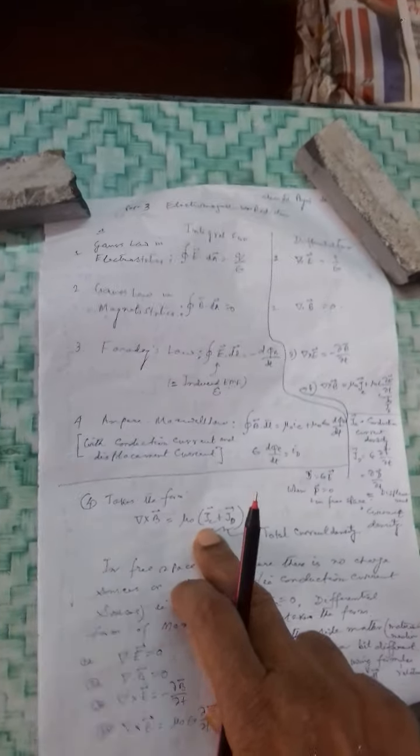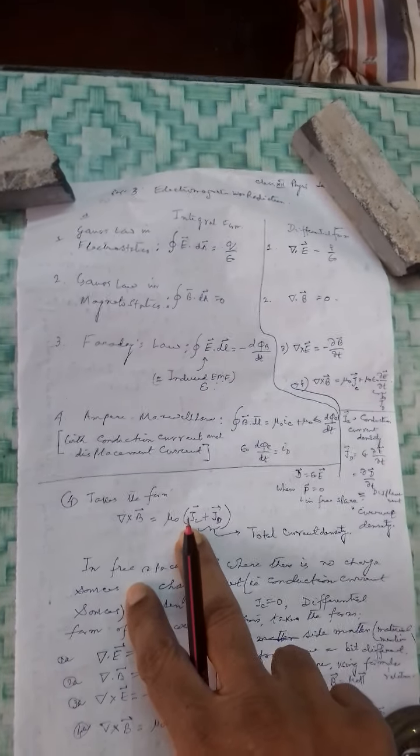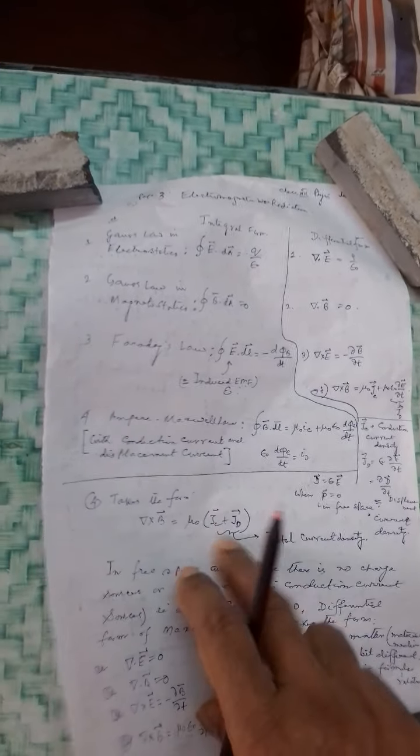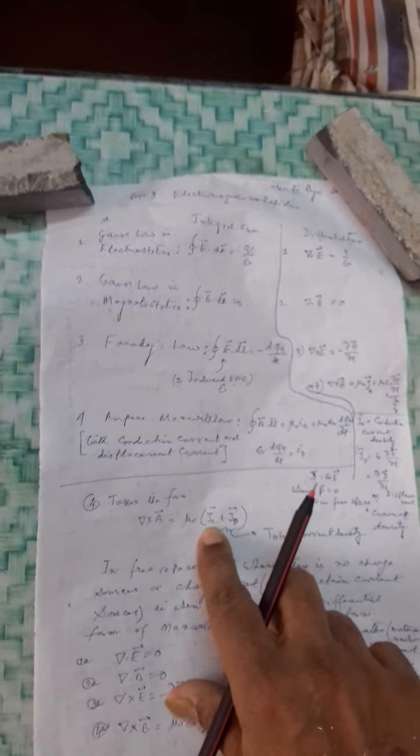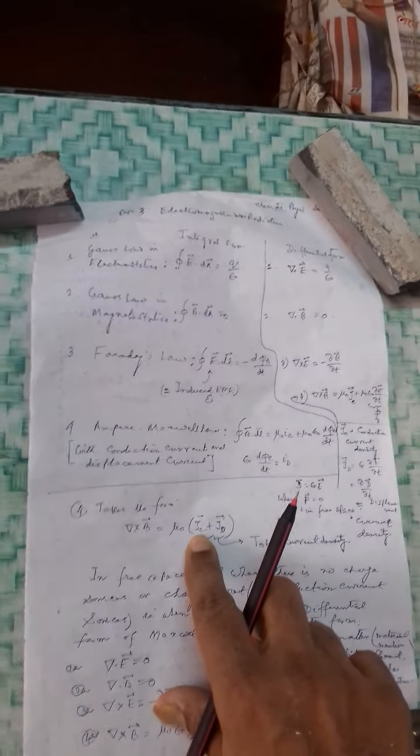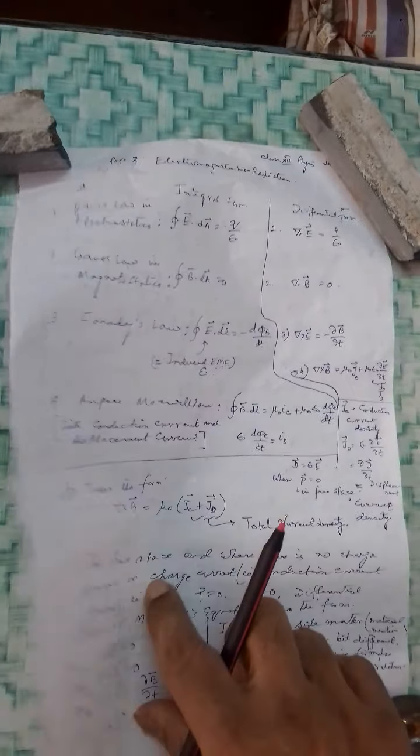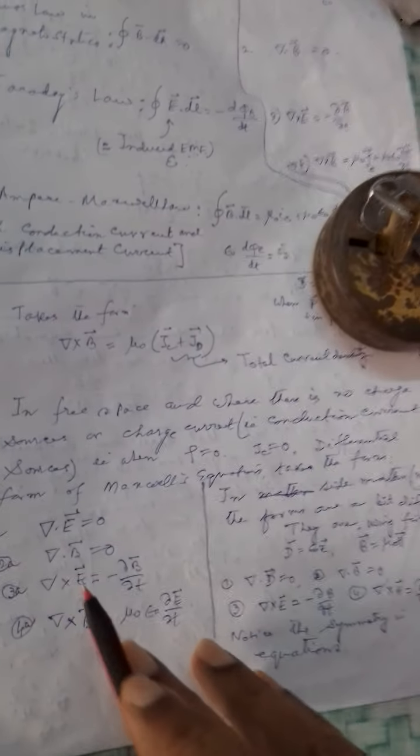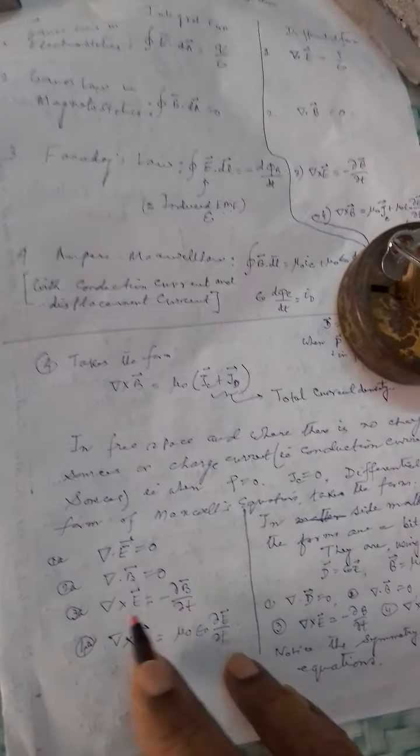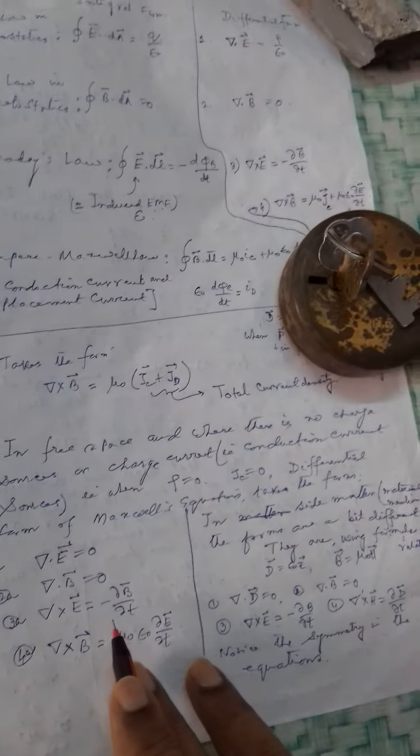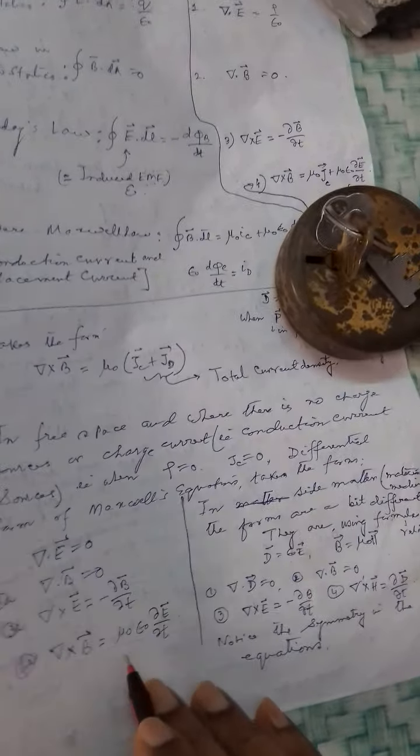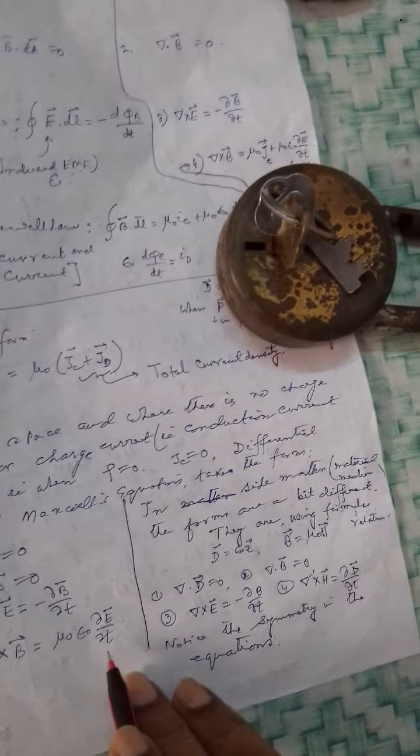if there are no charge sources, then what will be the form of the equations? JC equal to 0, no conduction current, and there is no charge, rho is equal to 0. The equations will take the form: del dot E equal to 0, you put rho equal to 0, del dot B equal to 0, del cross E equal to minus del B by del T, and del cross B equal to mu 0 epsilon 0 del E by del T.